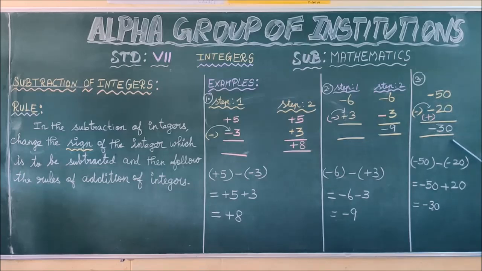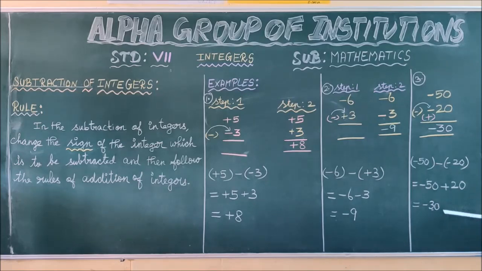I hope you all understand. It's clear, children. Next we are going to see the horizontal representation of this sum. Read the question: minus 50 minus minus 20. Now we are going to remove the bracket: minus 50 minus into minus, plus 20. As per rule 2, the given two integers are of opposite signs. So you have to find the difference of the two integers, that is, subtract the smaller integer from the larger number. Thus 50 minus 20, you get the answer 30.